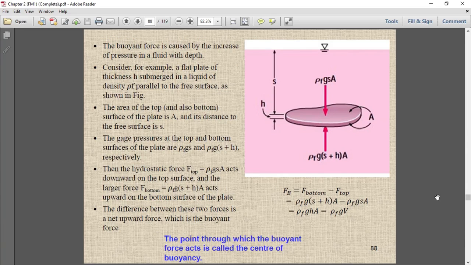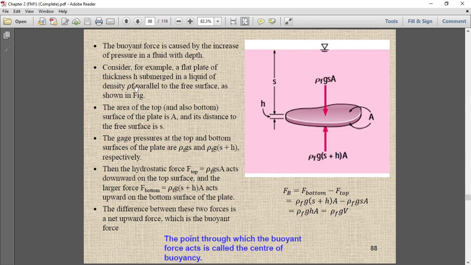Let's consider the buoyant force is caused by the increase of pressure in the fluid with depth. As you know, as you increase the depth of the liquid, the pressure will increase. We have already proved that. If you go further down, the pressure will further increase.